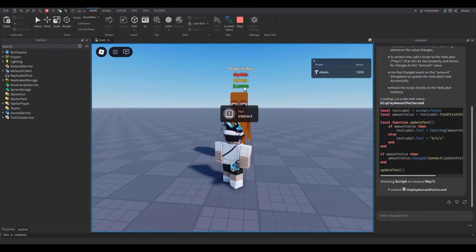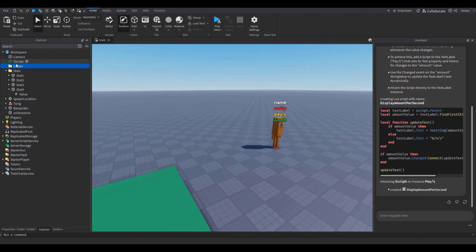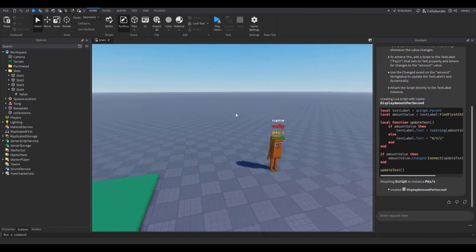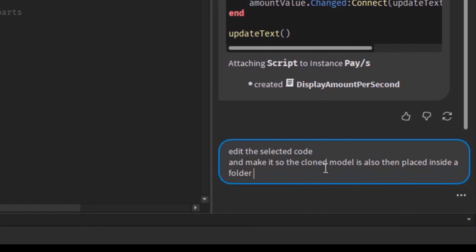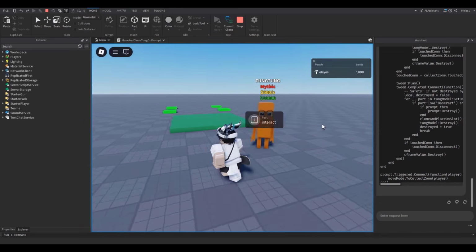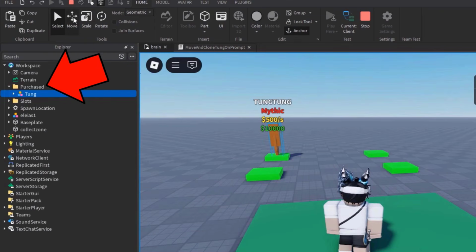Now, to make it so when I purchase it, it actually takes my money, because it doesn't actually do that, let's ask the AI to do that. First, what I'm going to do is make a new folder and name it purchased and make it so anything that's bought is going to go in this folder to keep it organized. So now I'm going to tell the AI to edit the code that I have here and make it so anything bought goes in the folder. So let's now test it out. I buy it, and then I check and explore, and I see now it's in the folder. Great. Now let's just leave that.